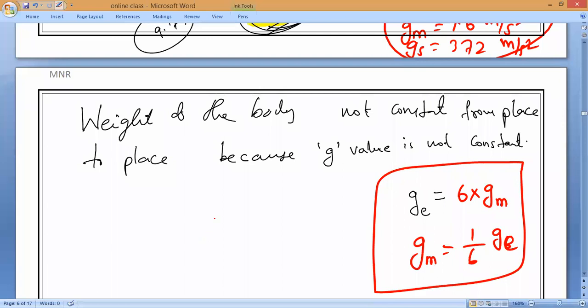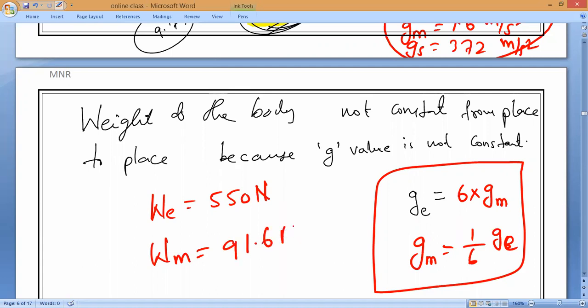For example, if Harish is weighing, the weight of Harish on Earth is 550 Newton. Now the same person will go to Moon. What is his weight? Anybody can tell me? He will be around 91.6 Newtons. Is it right or wrong? Divided by 6. Yes.